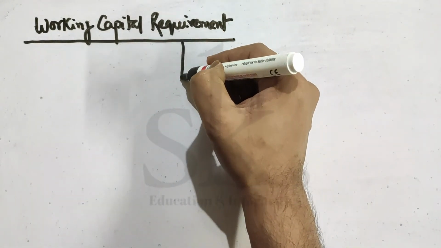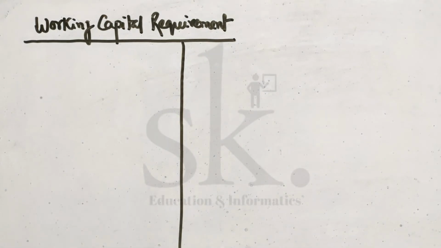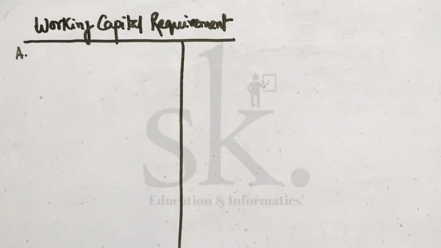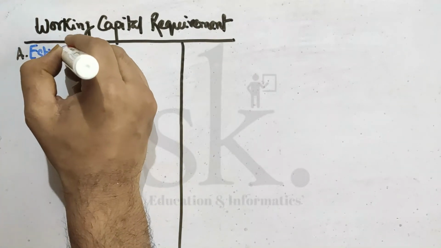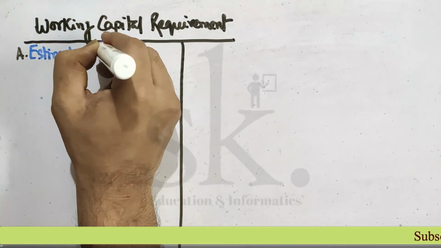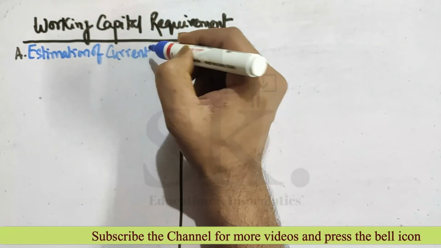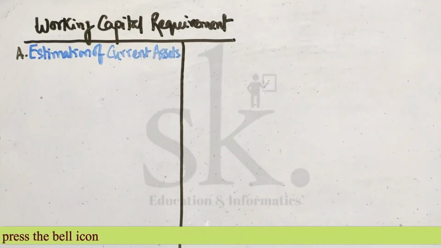There will be one column which is amount, in terms of rupees. The first head, A, will be estimation of current assets. So we'll write estimation of current assets. First it comes, estimation of current assets.